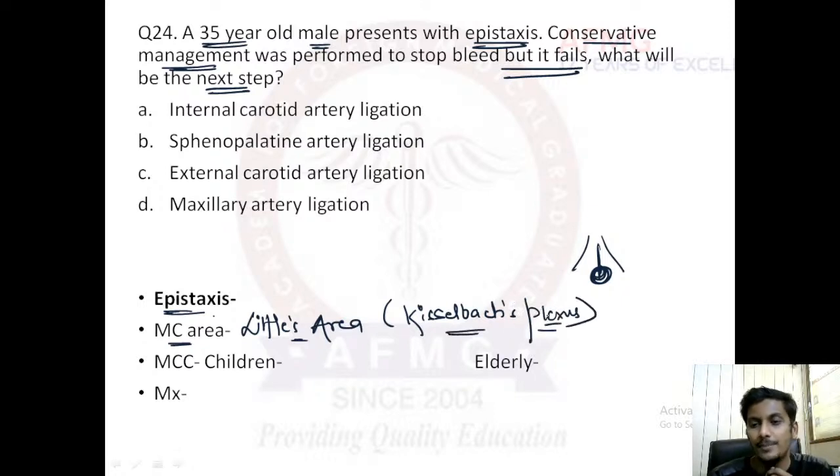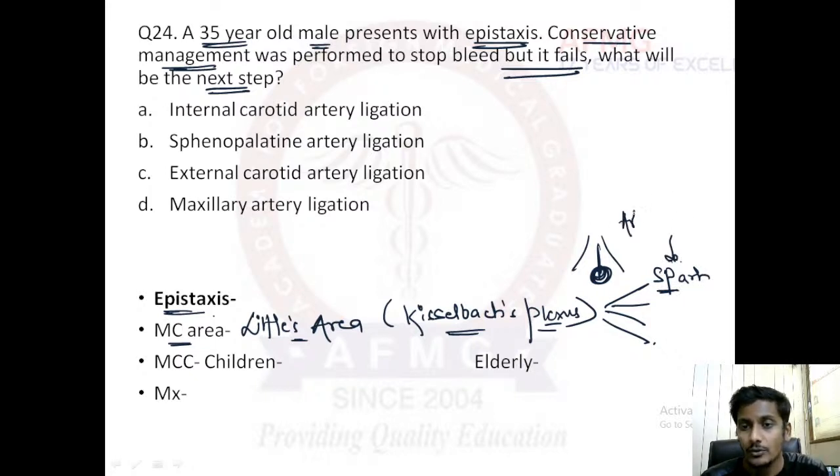Kieselbach's plexus is actually a network of 4 arteries. The most important one is the sphenopalatine artery, because it is the most common artery to bleed in cases of epistaxis. Therefore, it is also known as the artery of epistaxis.